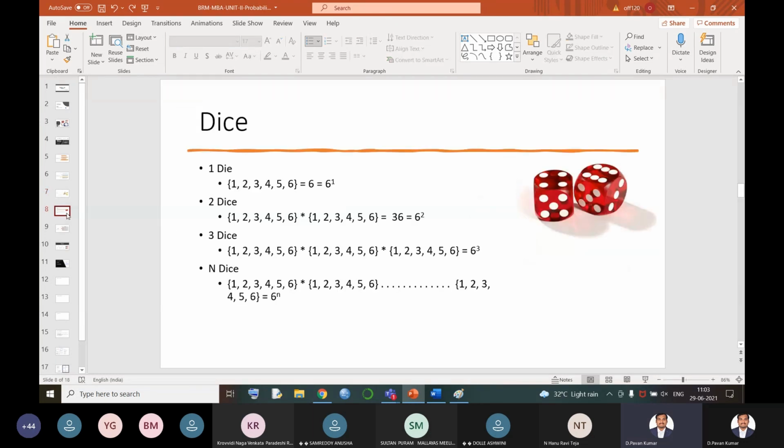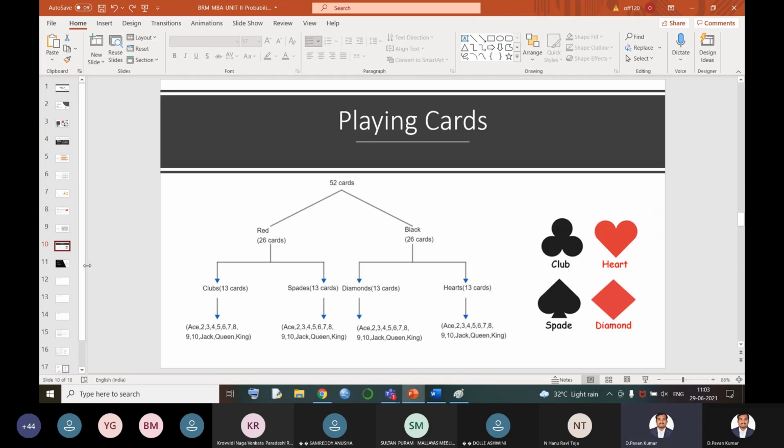Moving on to the die also, we get 6 power 1, 6 power 2 up to 6 power n. That is the total number of exhaustive cases. Now, most of you might have seen the cards, but you do not have clarity on what types of cards we have, what they are called, how we shuffle them, and how we pick up a card from them.